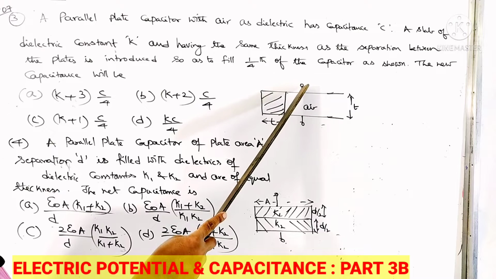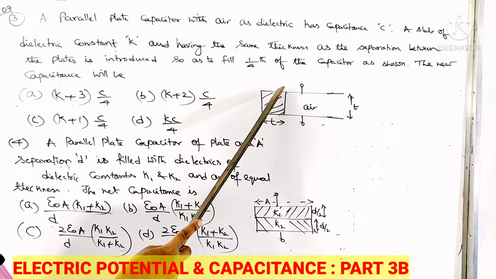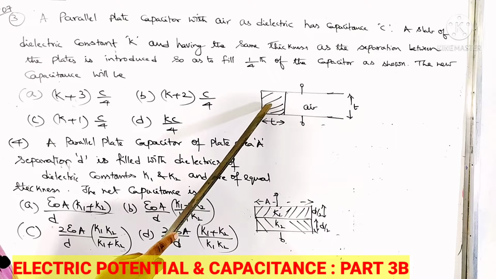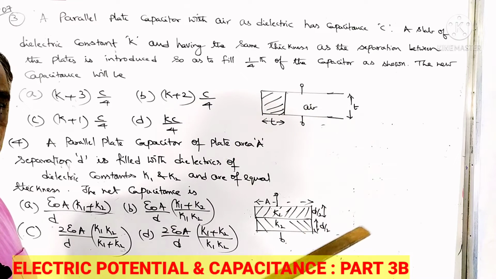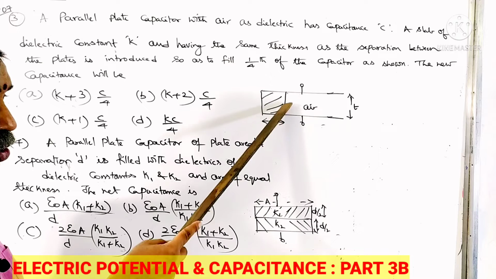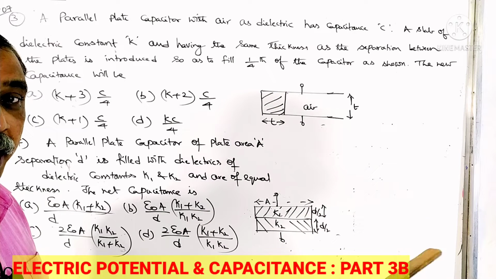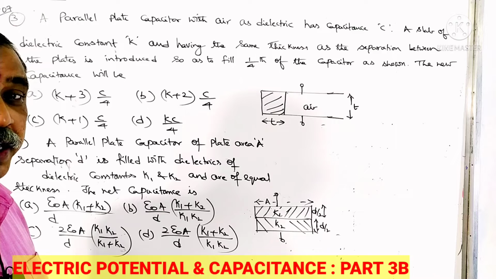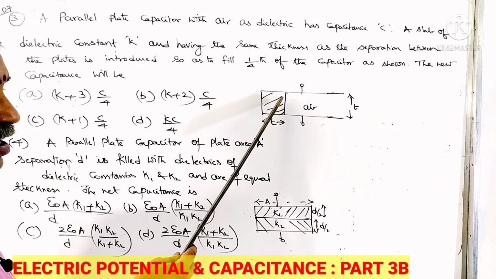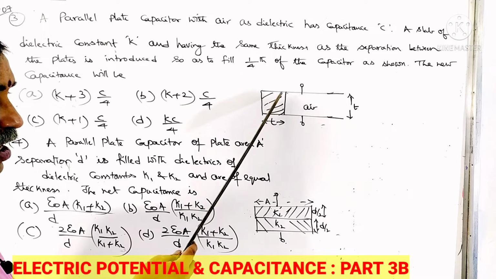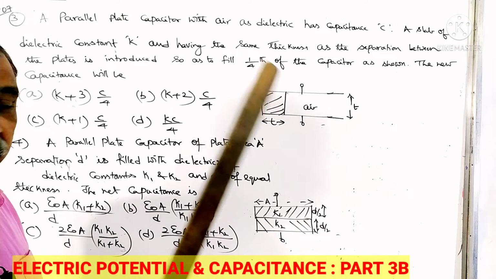As we move from one plate to another plate, the potential difference across the air capacitor as well as the dielectric capacitor remains the same. So these two capacitors look to be connected in parallel. In a parallel combination, potential difference or voltage is constant. Here, the dielectric capacitor and the air capacitor are both connected in parallel.